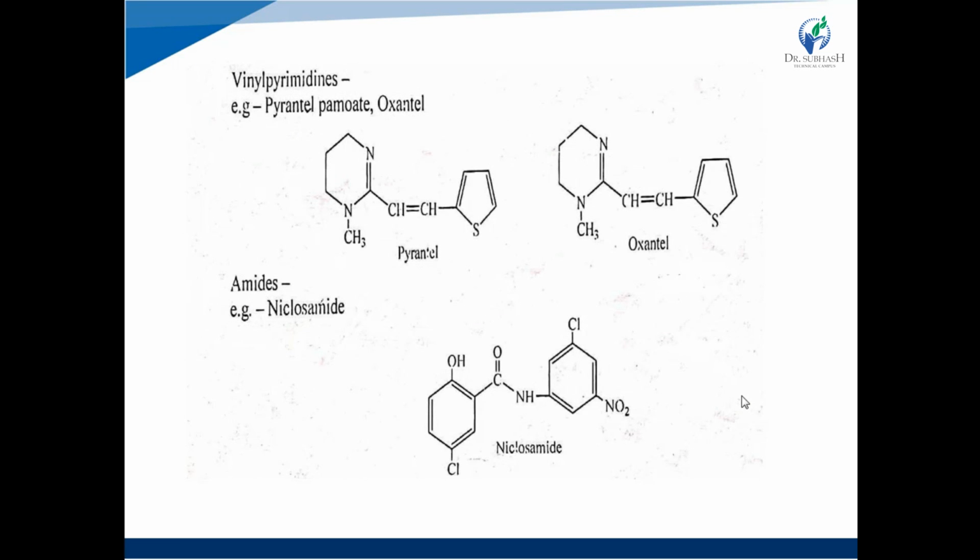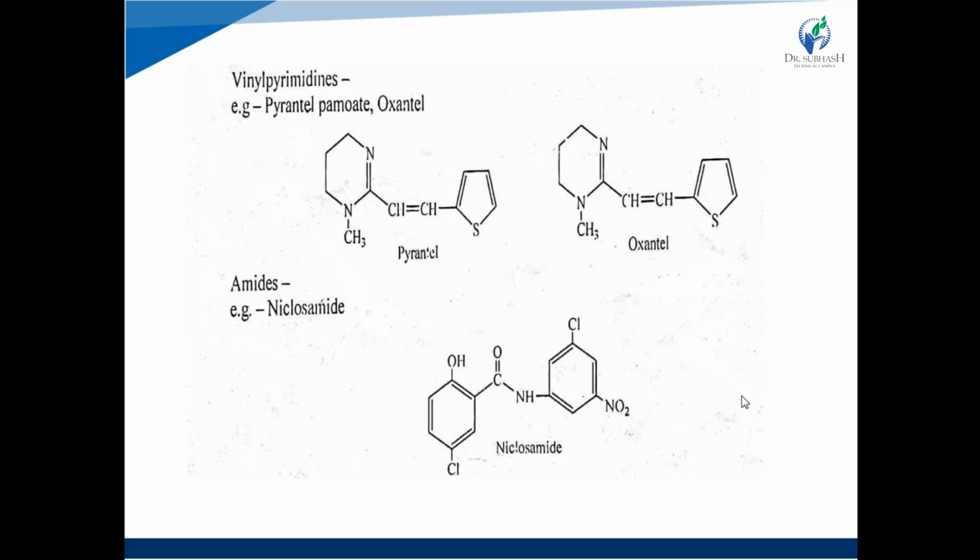Next one is vinyl pyrimidines. It contains the heterocyclic ring pyrimidine, a 6-membered ring with 2 nitrogen atoms at 1, 3 position, right? And this pyrimidine ring is substituted with a vinyl group at the 2nd position. Same structure in pyrantel and oxantel. In both structures, the pyrimidine ring at the 2nd position is substituted with a vinyl group, that is CH double bond CH, right?